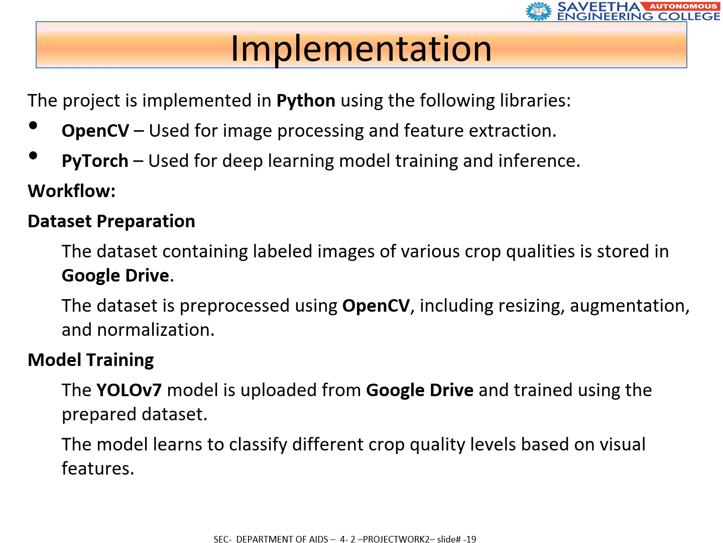Implementation is carried out in Python using libraries like OpenCV and PyTorch. The dataset is stored in Google Drive, pre-processed, and used to train the model. The trained model analyzes images, detects crop quality, and labels crops as fresh, rotten, or diseased. The project includes key code segments for dataset pre-processing and genetic algorithm-based selection and fitness evaluation.